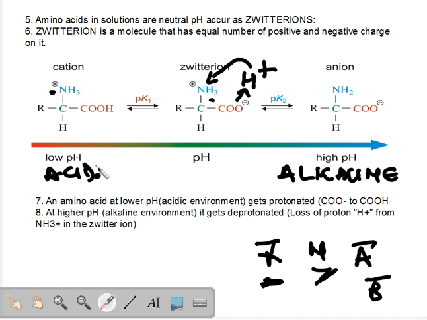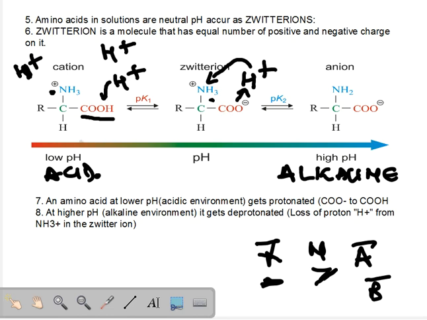Now, when the pH is acidic, the carboxyl group, see what is happening to it. At neutral pH, it lost a proton, but at acidic pH, because there are so many hydrogen ions around, what is an acid? An acid is a proton donor. So acidic environments will be rich in hydrogen ions. So now there are so many hydrogen ions that the hydrogen gets added back here, carboxyl, and we get back a carboxylic group.